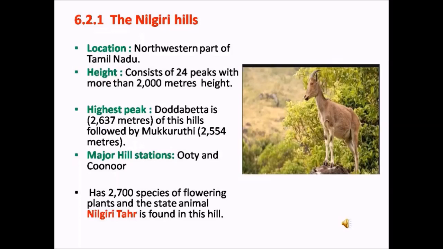The major hill stations found here are Ooty and Coonoor. The Nilgiri Hills has about 2700 varieties of flowering plants. Nilgiri Tahr, in Tamil called as Varaiadu, which is the state animal, is found in these Nilgiri Hills.